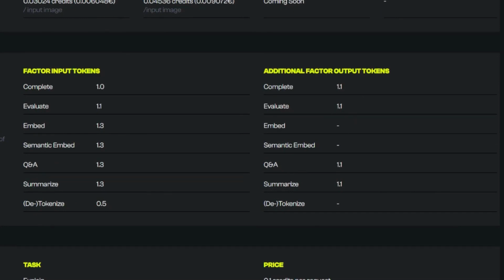for the input tokens, it costs you a little tiny bit extra, because, again, if you were sending over a document, it has to do more computing to convert that into a way that it would understand. You do have your embed, semantic embed, and detokenize on here. Now, those are things that you can't do through the playground. You need to use the API for them.